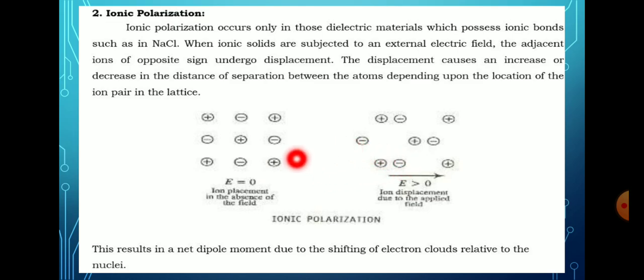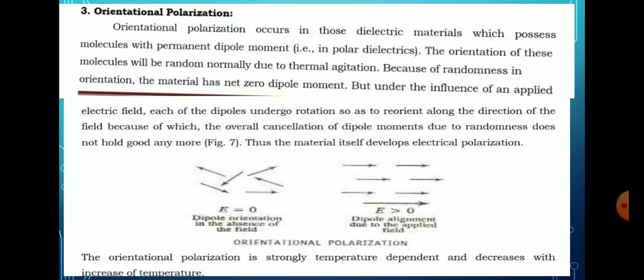Let us take NaCl as an example, Na plus and Cl minus. These two are placed at the same point, but the positive charges move towards the direction of the electrical field, and the negative charges move opposite to it. This results in a net dipole moment due to shifting of the electrons relative to the nuclei.